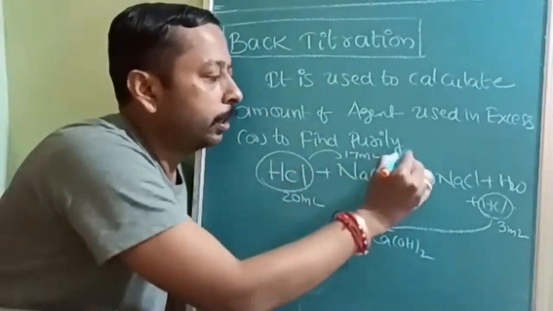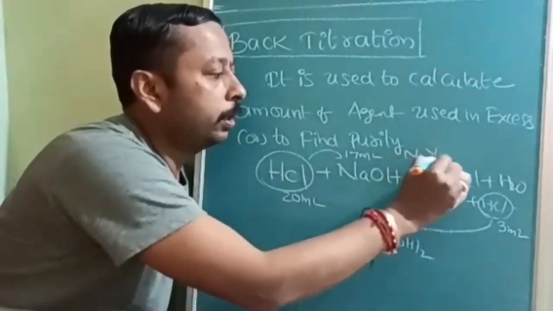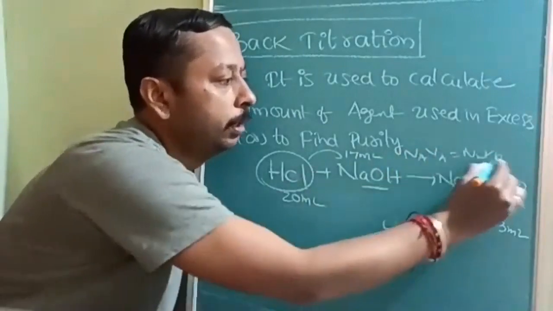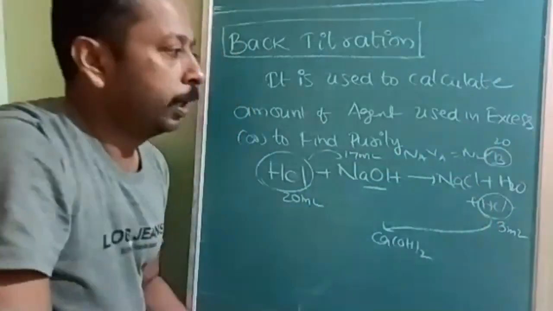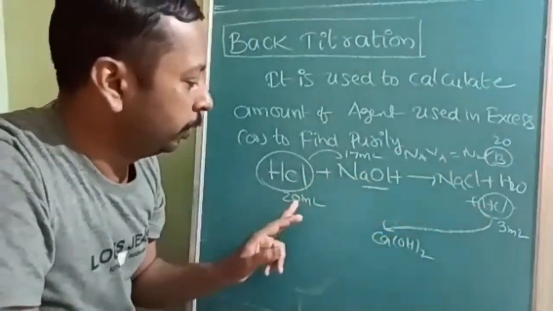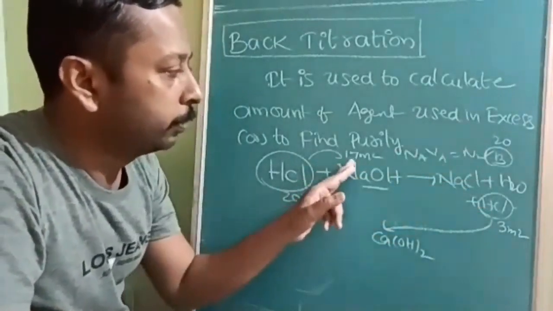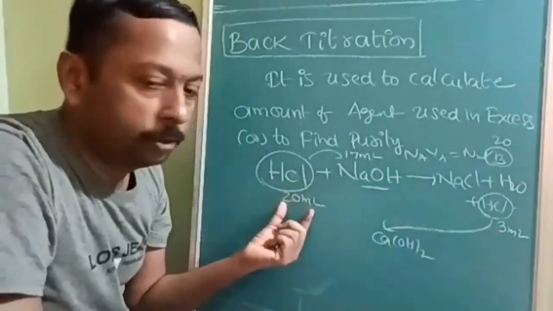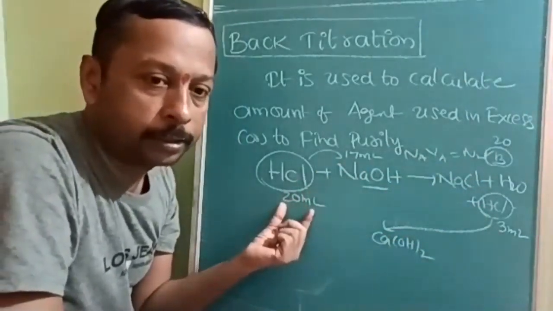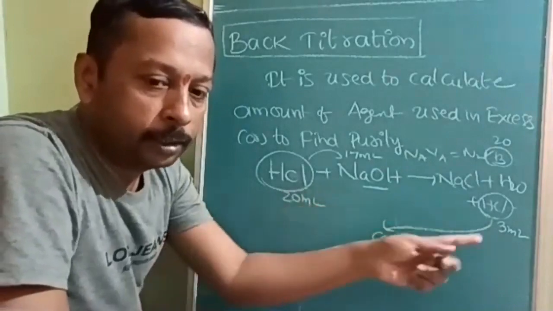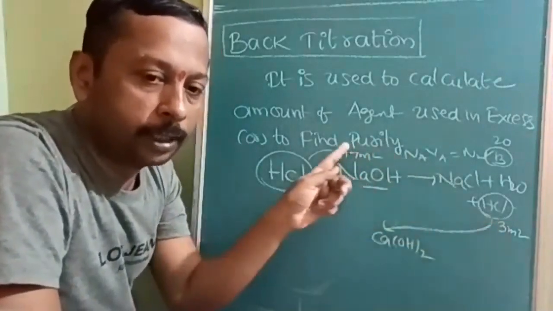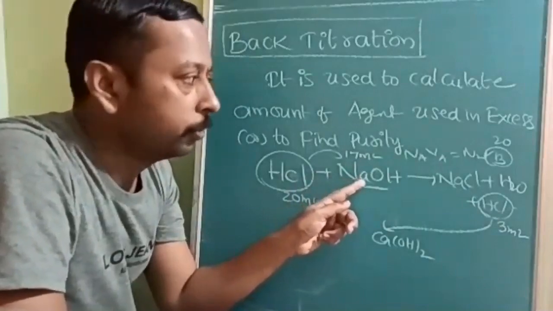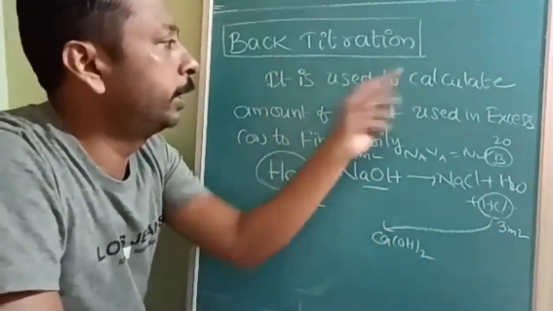Then in Na into Va is equal to Nb into Vb, normally we would take 20 ml, and N2 we want to find out. We will not substitute 20 ml, we will substitute 17 ml. So why this 17 ml? Because even though we added 20 ml initially, only 3 ml was left over. That means 17 ml was used in the NaOH titration. So this procedure is called a back titration.